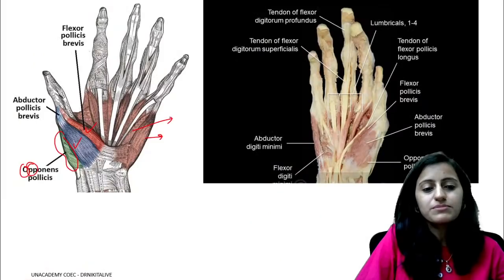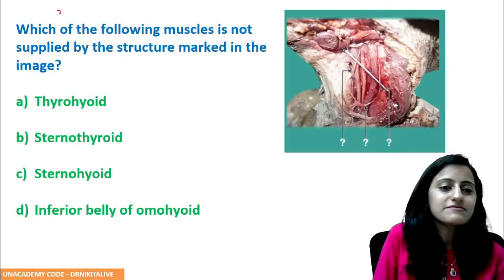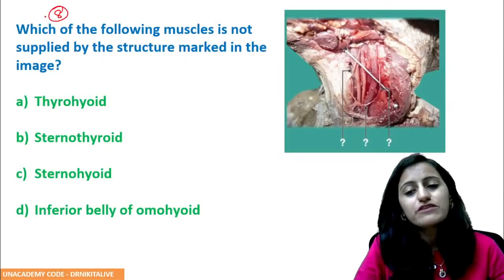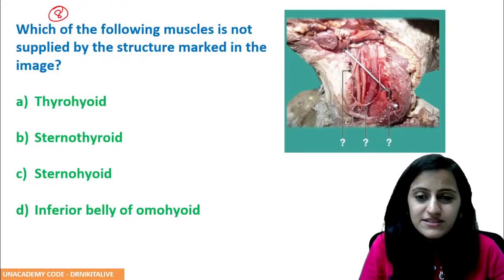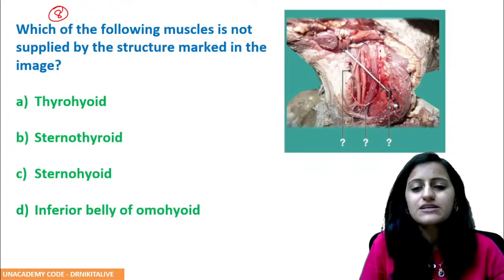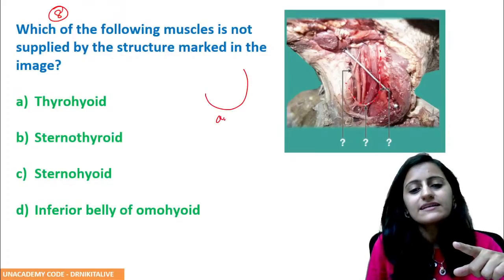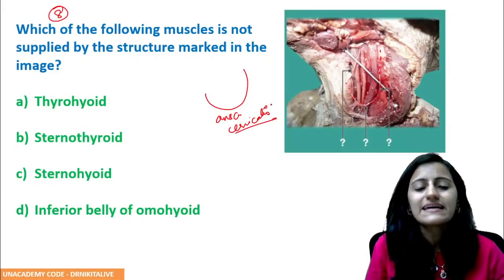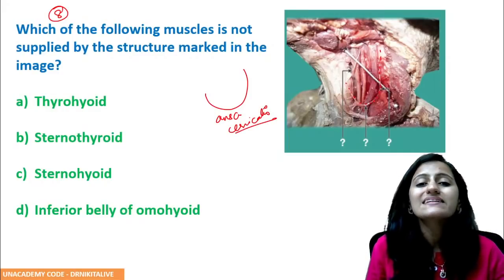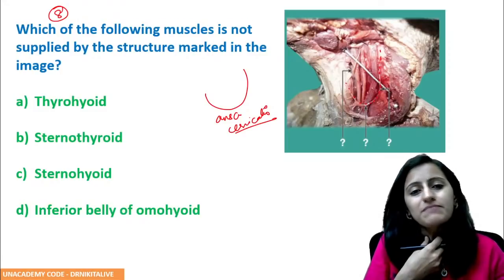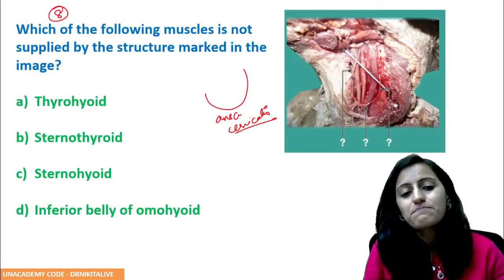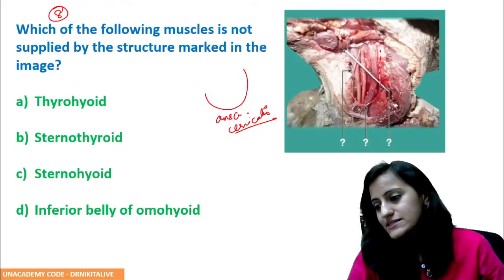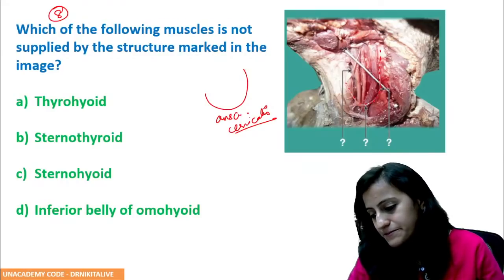Going to question number 8. Very, very important. Which of the following muscles is not supplied by the structure marked? The structure marked here is basically your loop of the nerve, that is Ansa cervicalis. And what does your Ansa cervicalis supply? Basically the neck muscles, the strap muscles. What does it not supply?